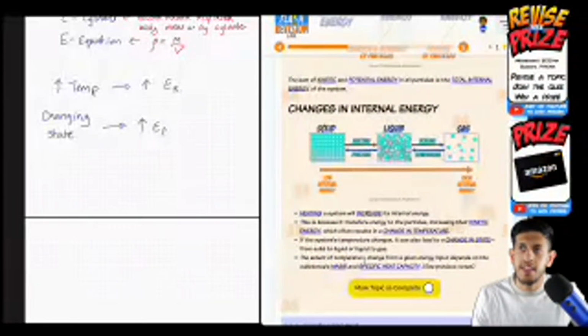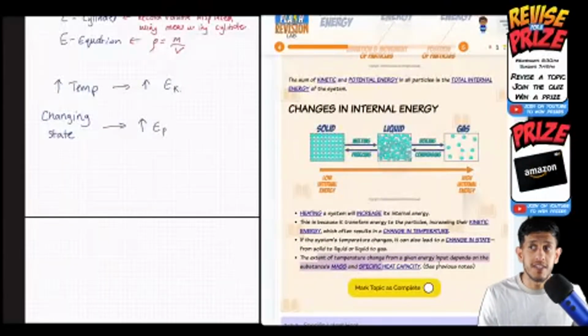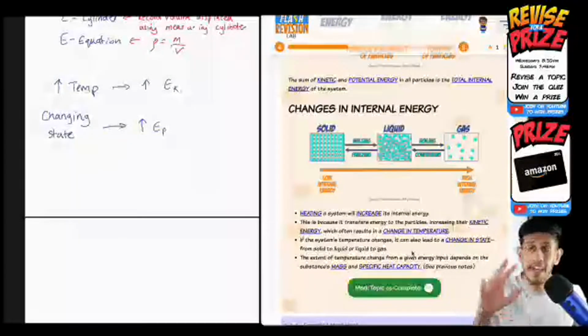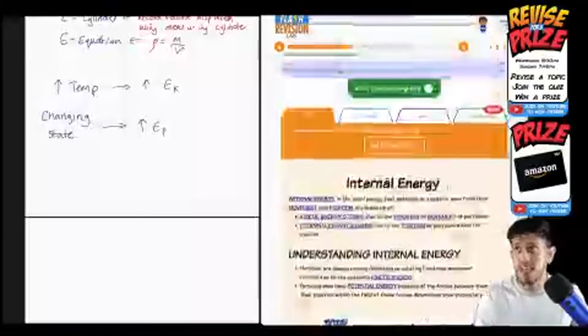Energy here briefly touches on a topic we've seen before, based on a substance's mass: its specific heat capacity. I've even mentioned here, see previous notes, as there are previous notes on it. Second, what are the two? Specific heat and specific latent heat. We're comparing those two things, and that's what we're going to see next.